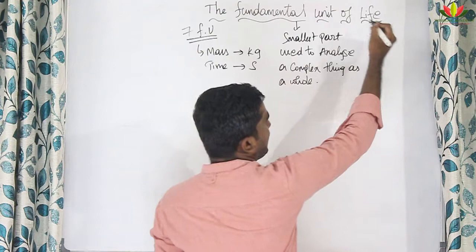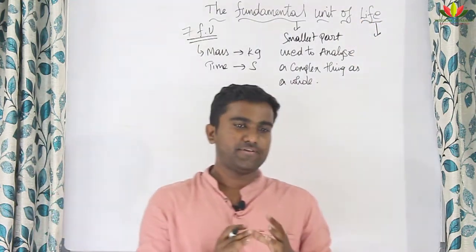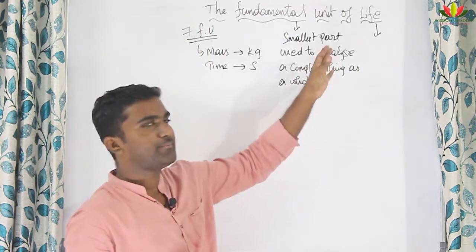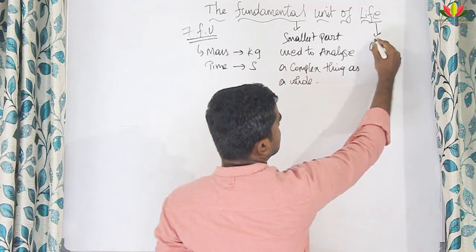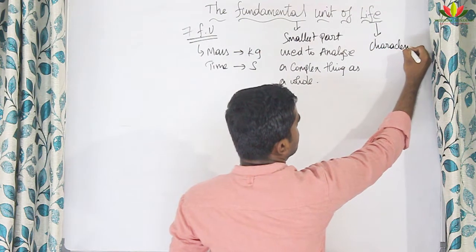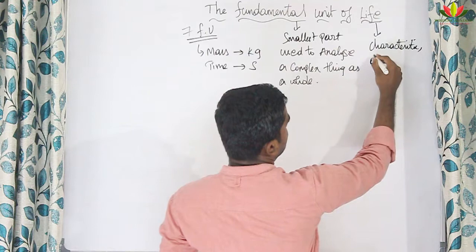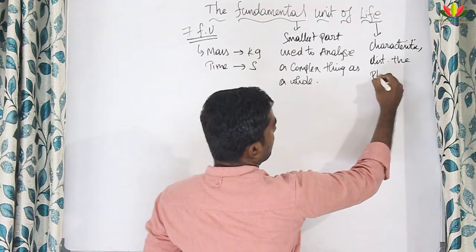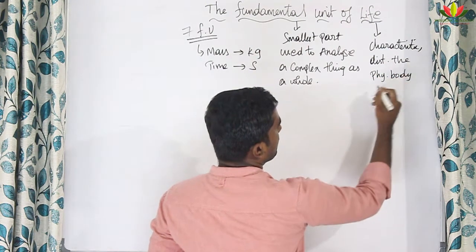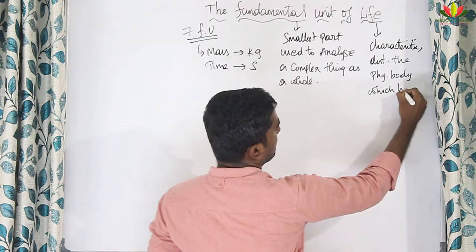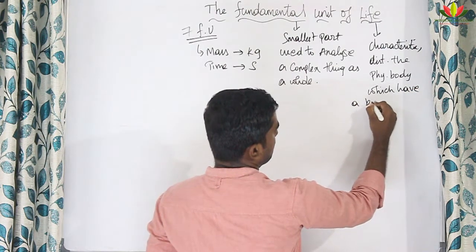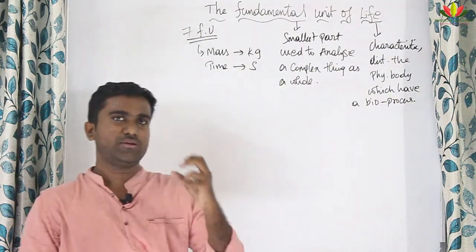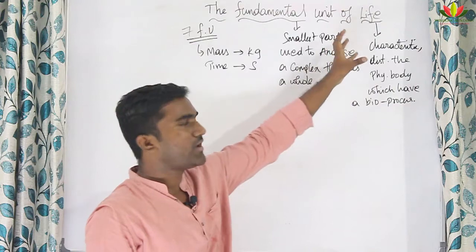Now, what is life? Life doesn't have any definite meaning; the meaning of life is very descriptive. According to biology, life is a characteristic which distinguishes a physical body which has a biological process. That is, any physical body which has a biological process is called life.